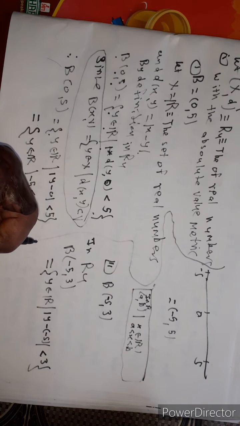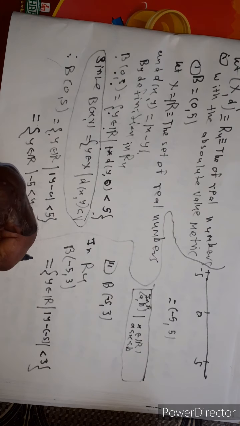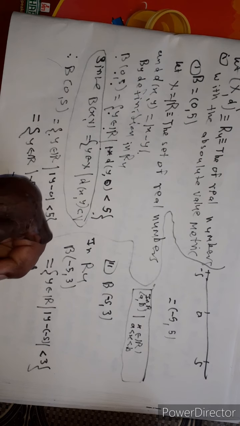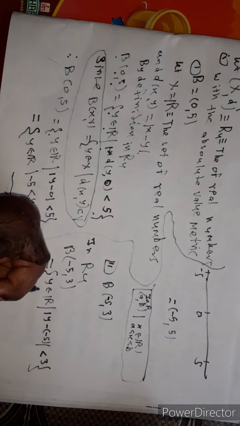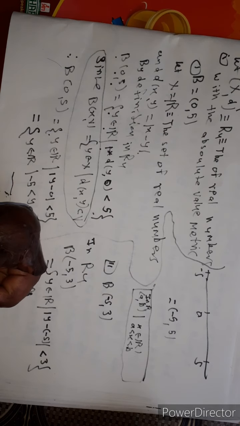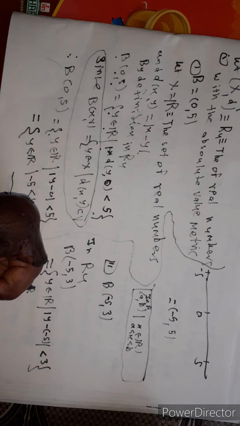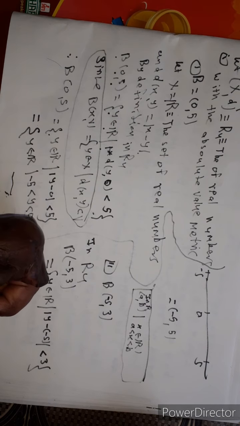This is the ball minus pi, 3, equal to the set of y belonging to R such that